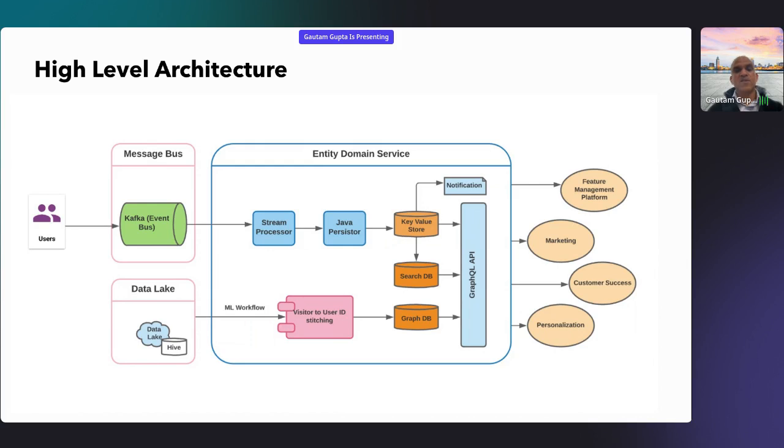And then there's another pattern where notifications get published. That is the way we get asynchronous events. In the same way, we can give asynchronous notifications that can be consumed by downstream systems. Similarly, some of the things come from the data lake, which is not coming from the users. This is data that comes through batch jobs and gets stored in some Hive tables. If some AI experiment or processing takes place on the data, those things will provide it, and we can use it to store in our databases.